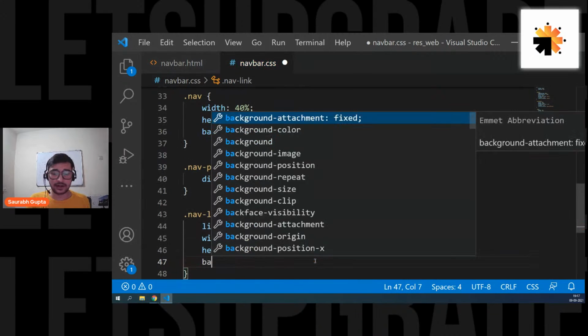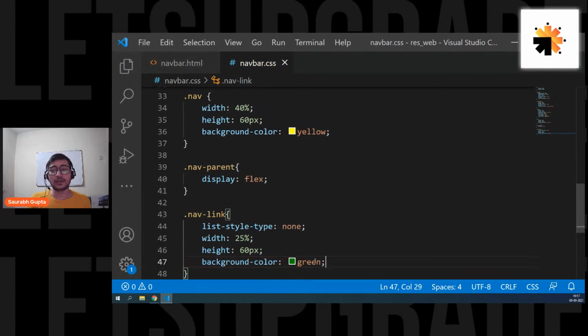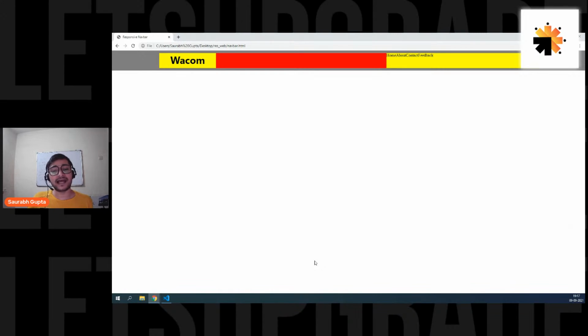Also, let's give them a background color so that we can see if it is actually working. So let's give a background color of green. Now the whole yellow thing should be covered in green, and then we are sure it's perfectly adjusted. Here we go. The whole yellow is perfectly covered with green, and that's perfect.